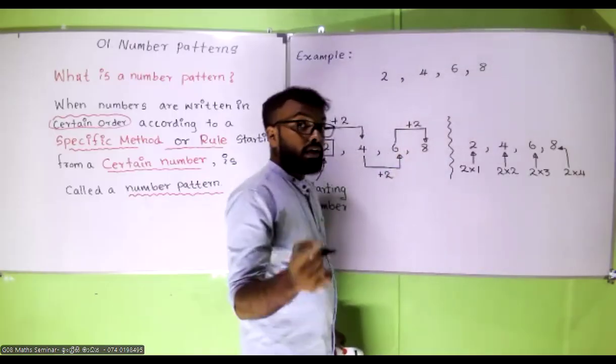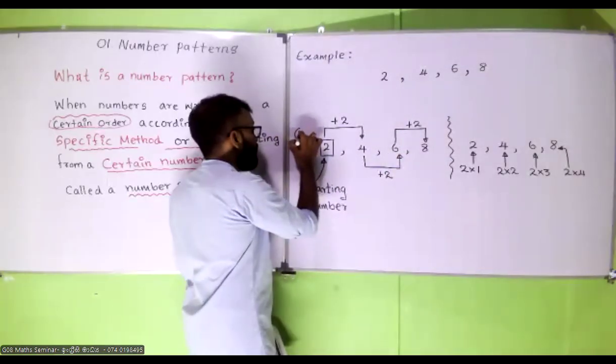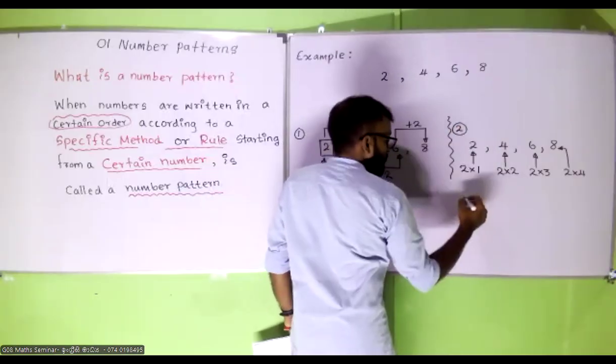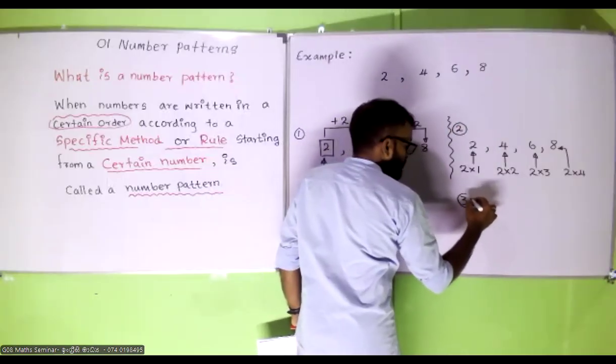So this is the first way. This is the second way. The third thing is, you guys know these are even numbers.